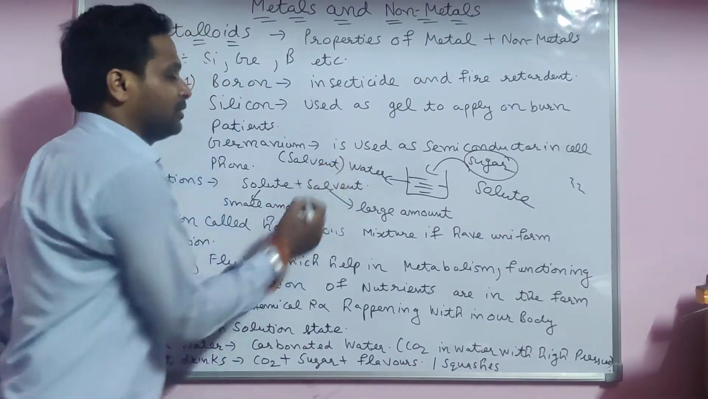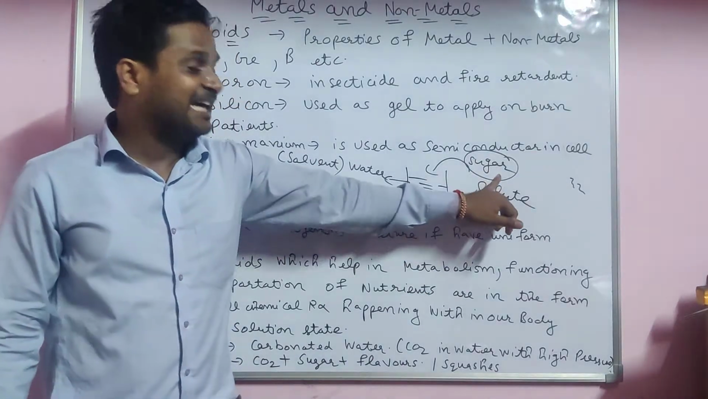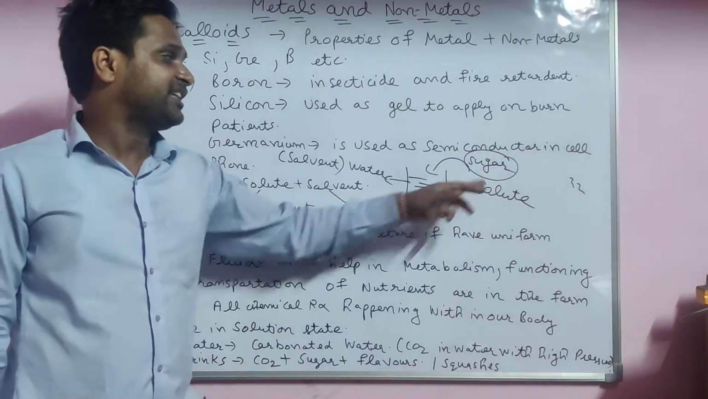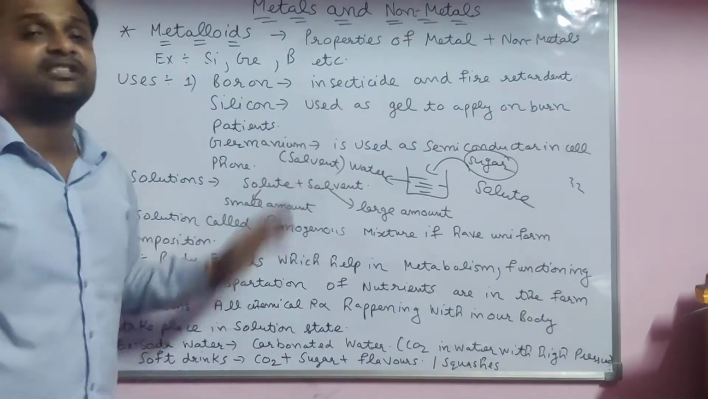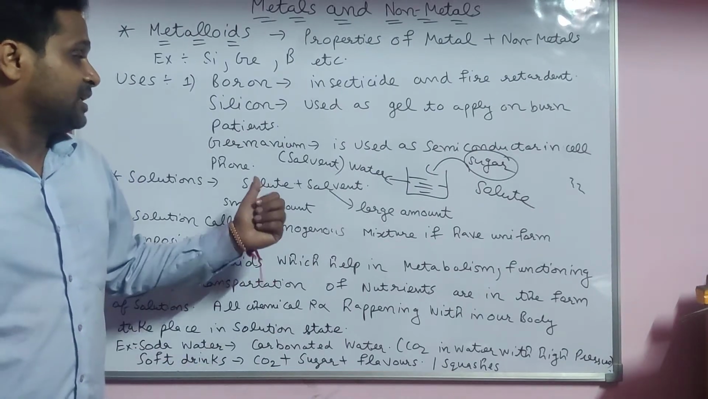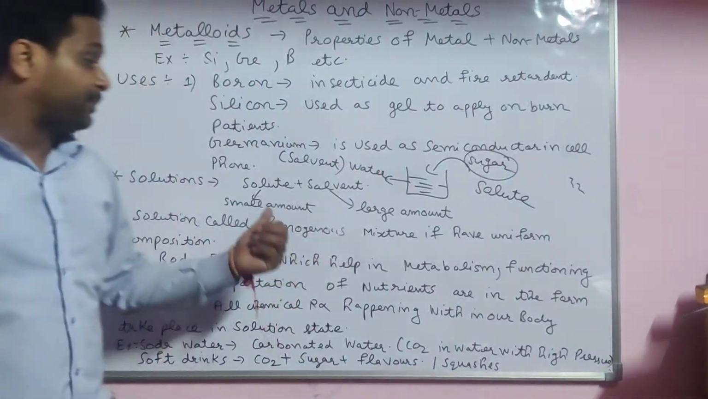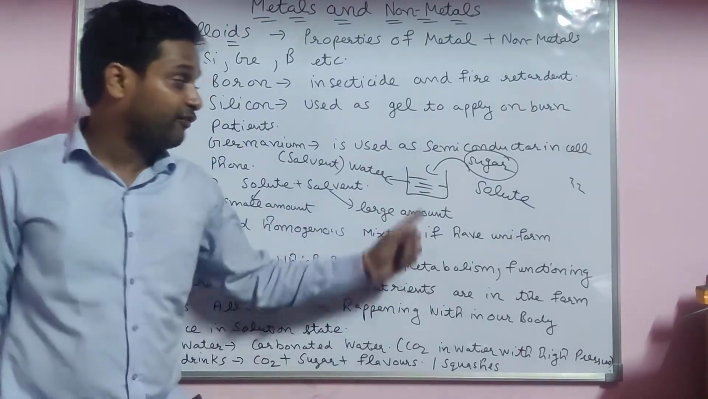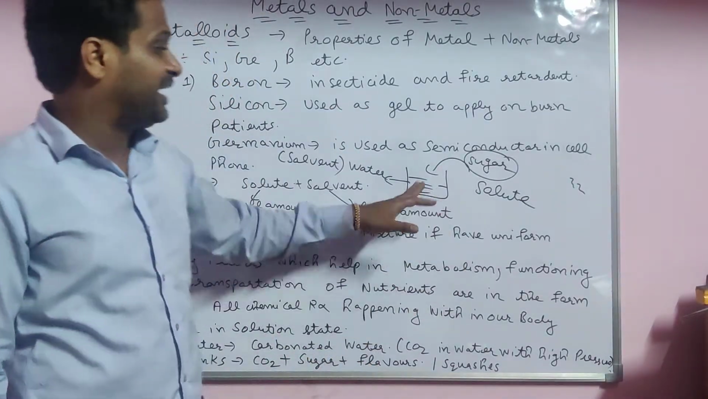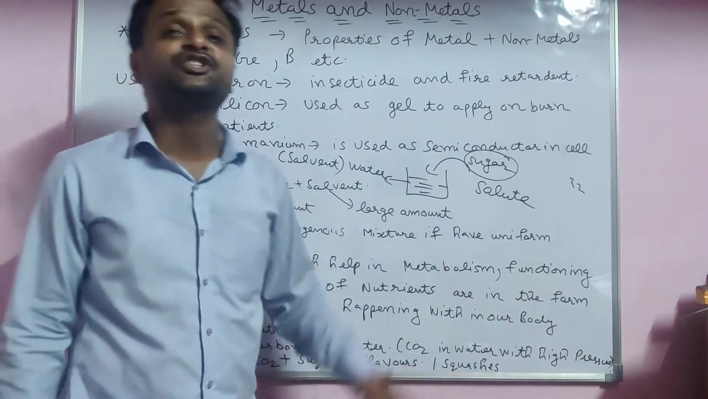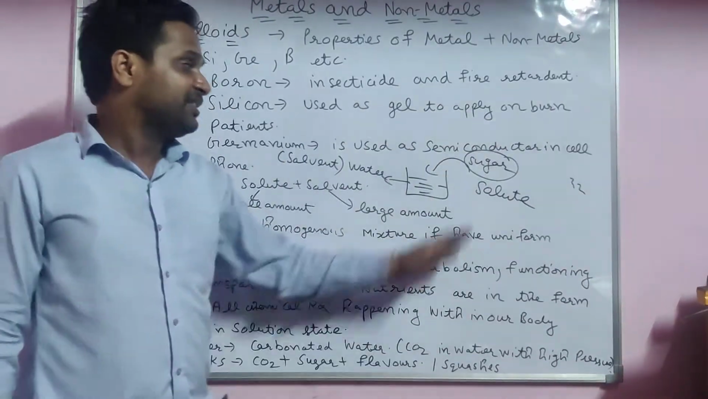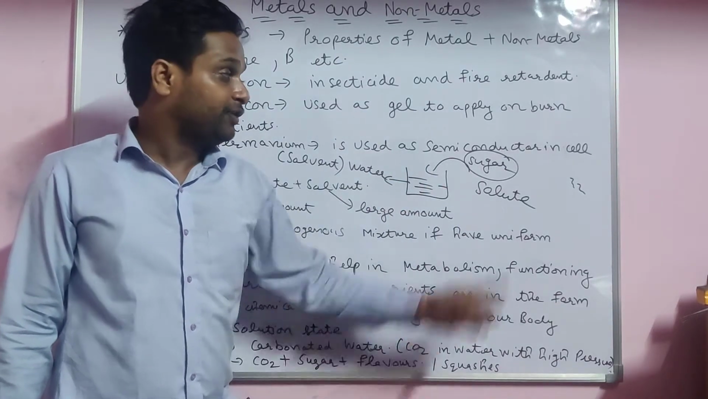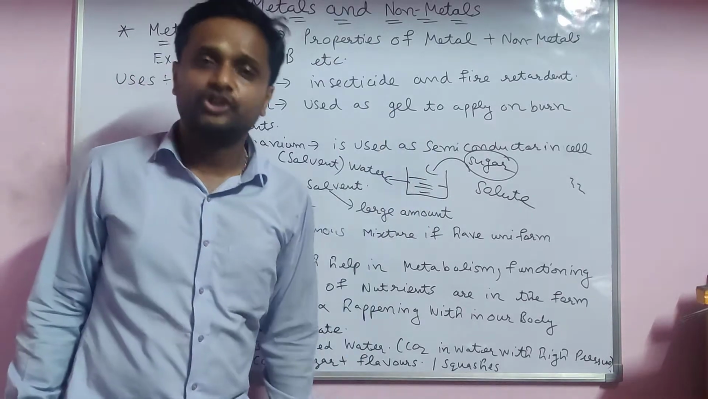Why? Why do we say that sugar is the solute and water is the solvent? Why do we not say that sugar is the solvent and water is the solute? Solutes are those which are present in small amount and solvents are those which are present in large amount. Here the water is present in large amount. That's why it is a medium in which you add the sugar. The medium in which you add the sugar is called the solvent, and the thing you add in this medium is called the solute.